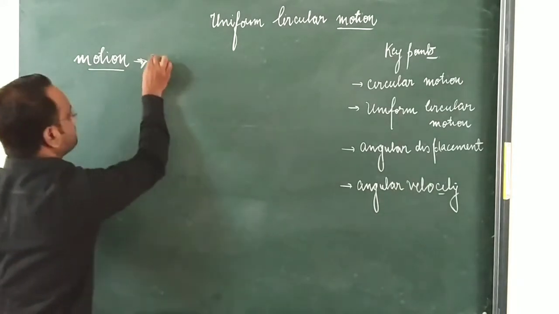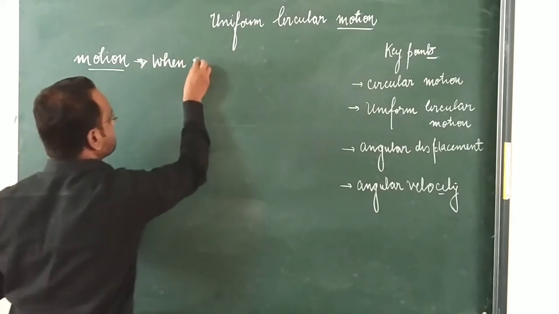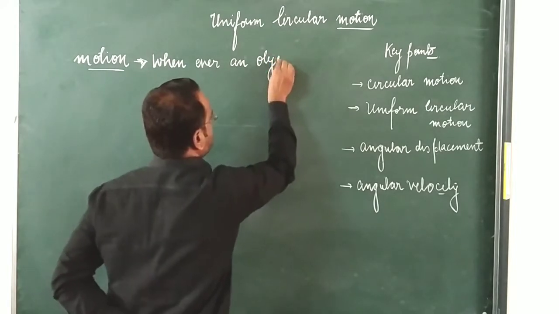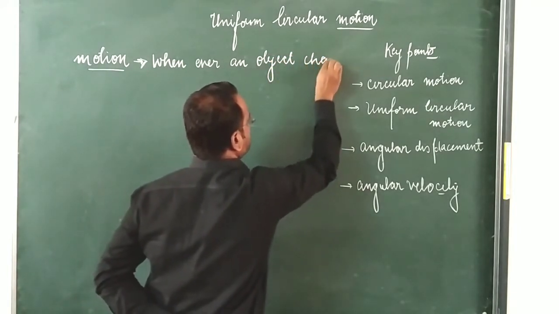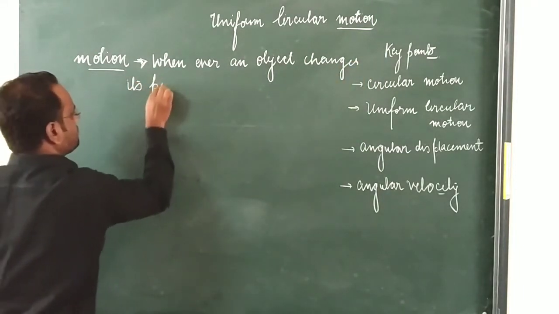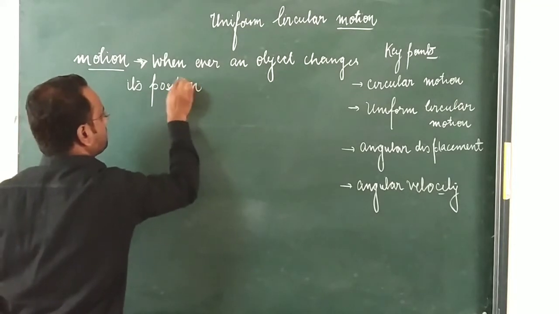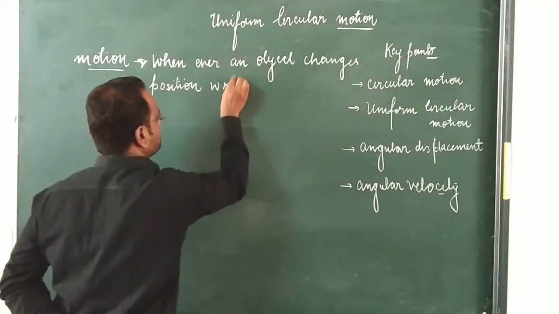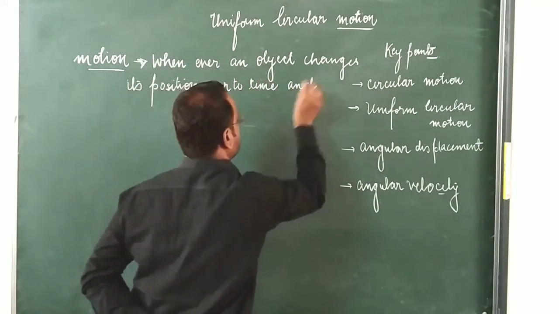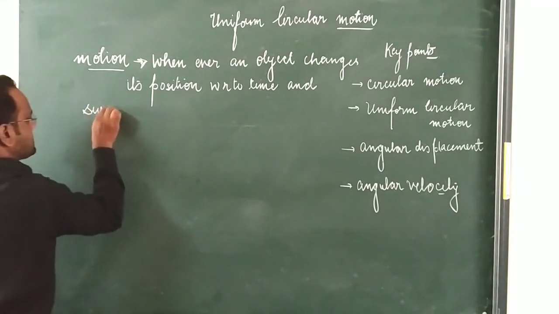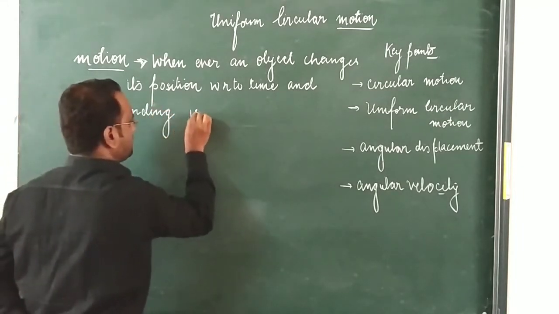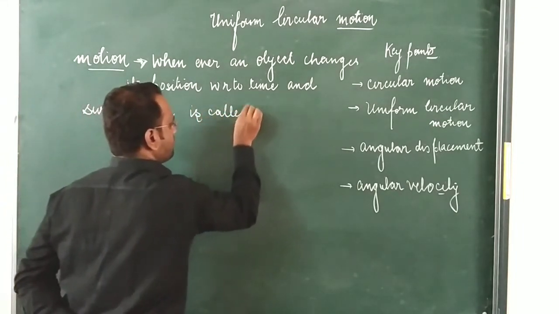Here I am writing: whenever an object changes its position with respect to time and surrounding is called motion.